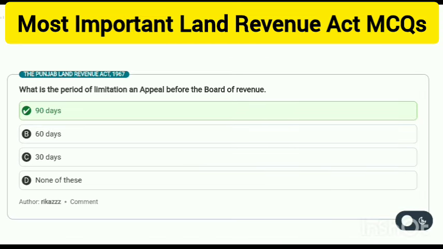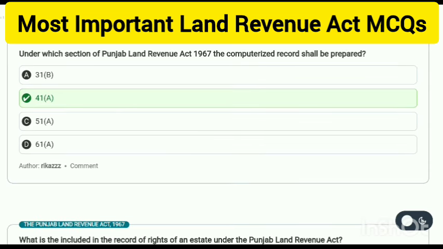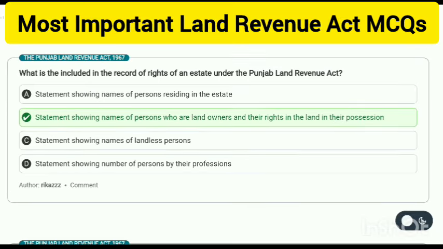What is the period of limitation for appeal before the Board of Revenue? 90 days. Under which section of the Punjab Land Revenue Act 1967 shall the computerized record be prepared? 41A. What is included in the record of rights of an estate under the Punjab Land Revenue Act? A statement showing names of persons who are landowners and their rights in the land in their possession.